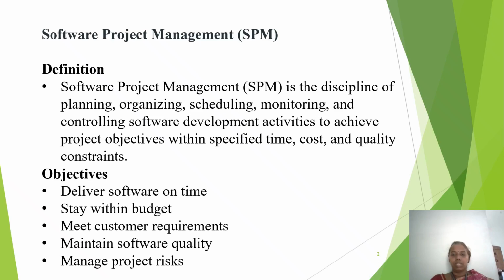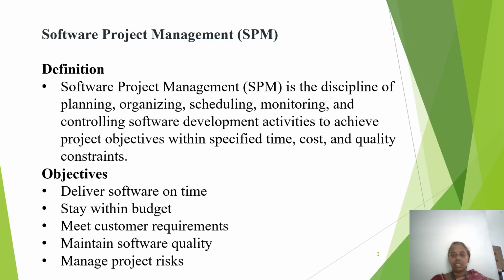The third one, scheduling. Scheduling means fixing the sequence of tasks and assigning deadlines. Monitoring. Monitoring means continuously checking the progress of the project. Next one, controlling. Controlling means taking corrective action if the project goes off track.